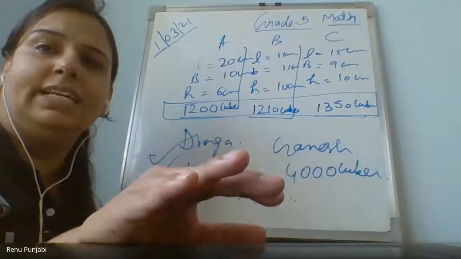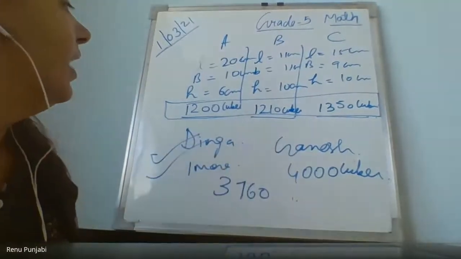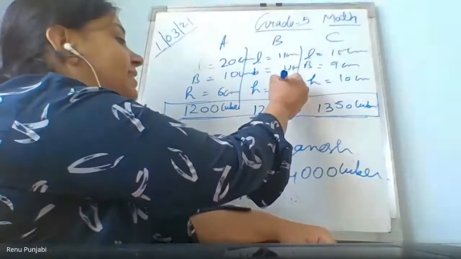Vrishang is right. Height of B is 10, not 100. It's 10 only. Vrishang is 10 centimeter.